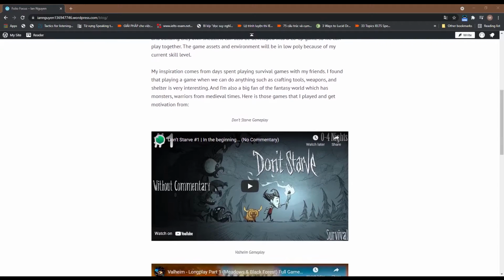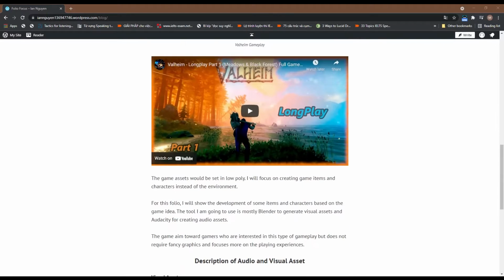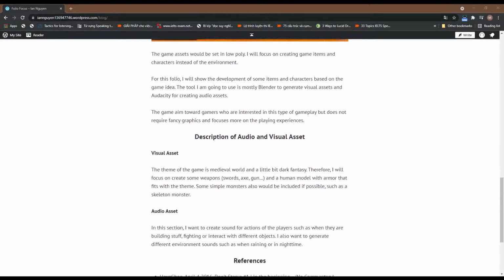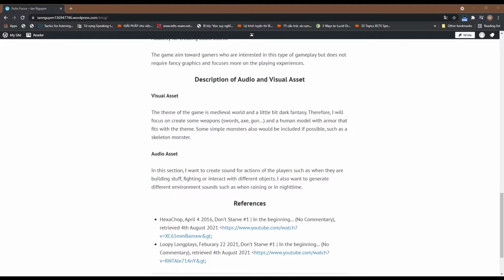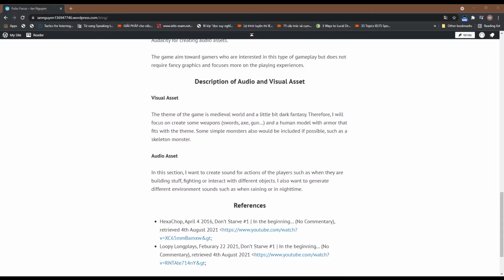For the visual assets, because the theme of the game is medieval and a little bit dark fantasy, I plan to create weapons and a human model with armor that fits with the theme. I also made a skeleton model as a monster of the game. For audio assets, I create the sound effects for actions of the players and also ambient and background music. We'll go into details in the upcoming sessions. Next, I will introduce you to my mood board.